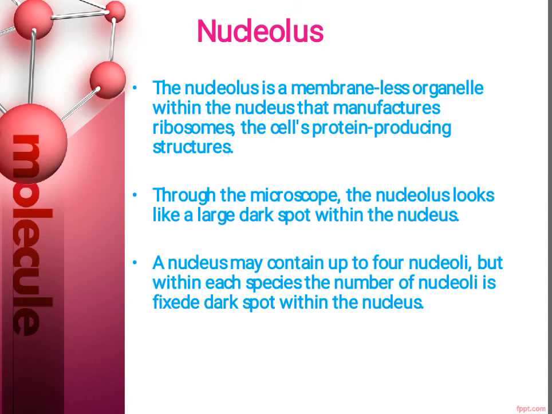Through the microscope, that means through the electron microscope, the nucleolus looks like a large dark spot within the nucleus. So if we see the structure of the nucleolus under an electron microscope, it will look like a large dark spot within the nucleus. A nucleus may contain up to 4 nucleoli, but within each species the number of nucleoli is fixed.